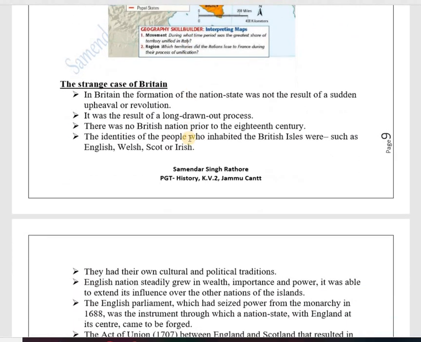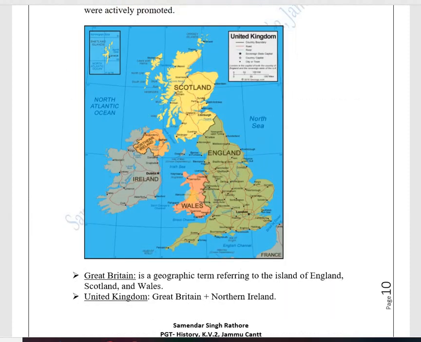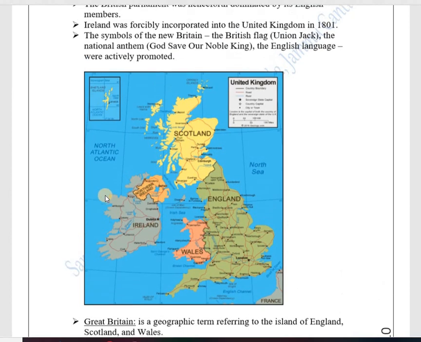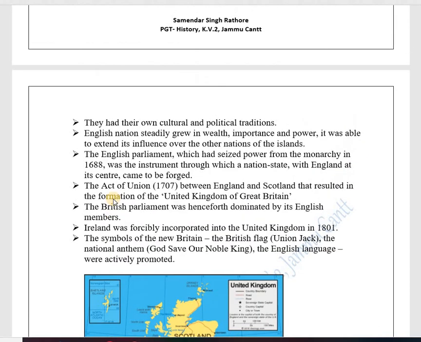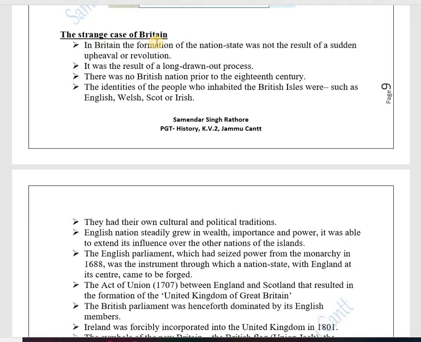Now we come to the strange case of Britain. See, there are many countries out here in these islands: England, Wales, Scotland, Northern Ireland, Ireland. So these five countries are all different countries. Now, what is Great Britain and what is United Kingdom? We'll study about this. The strange case of Britain.